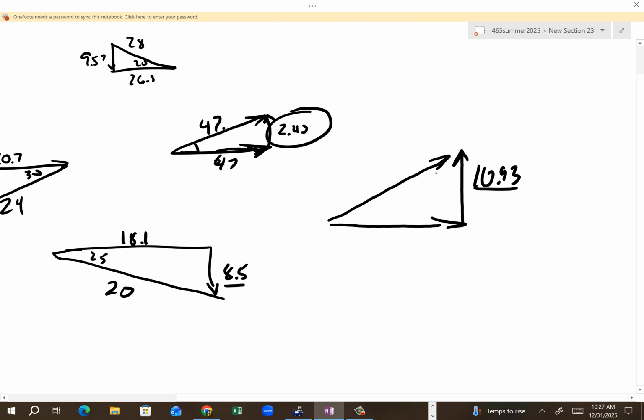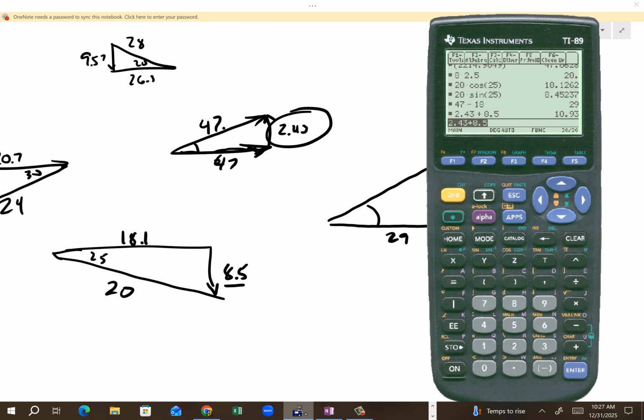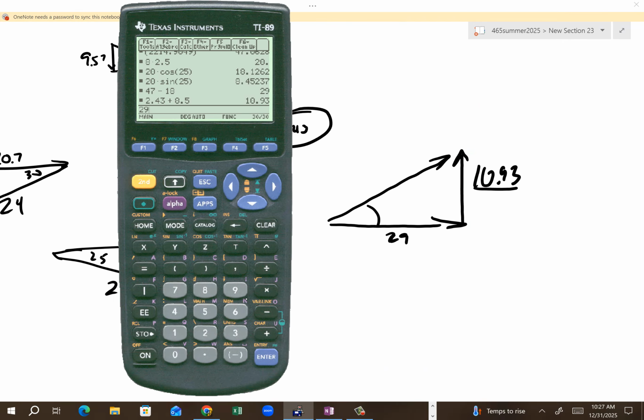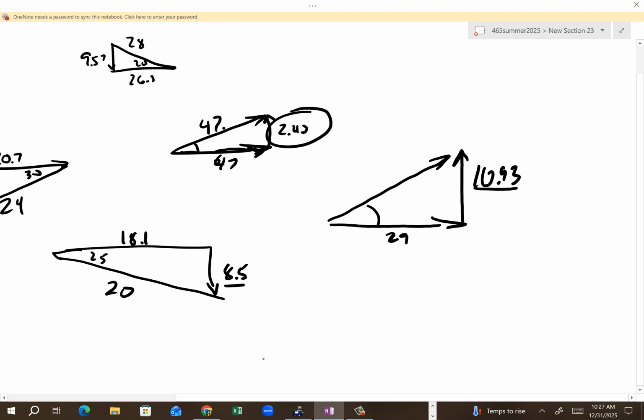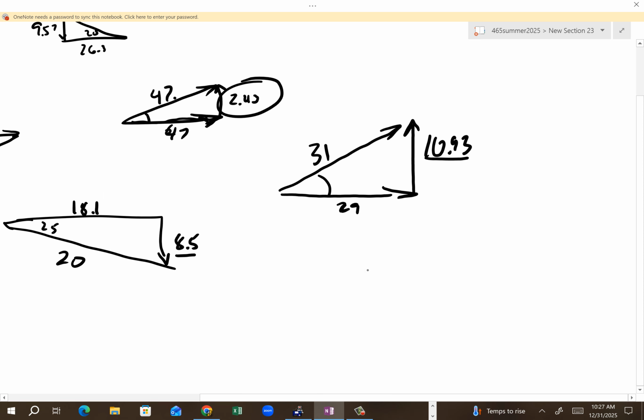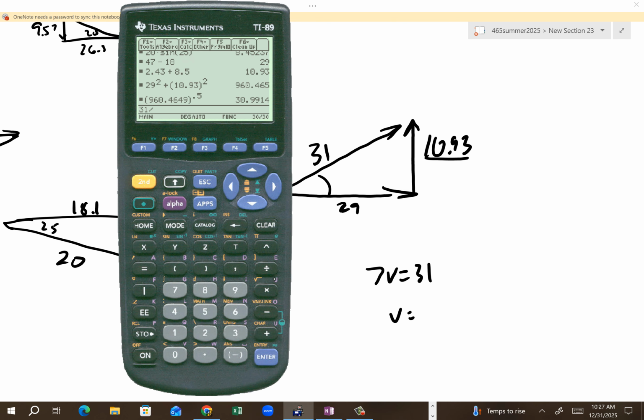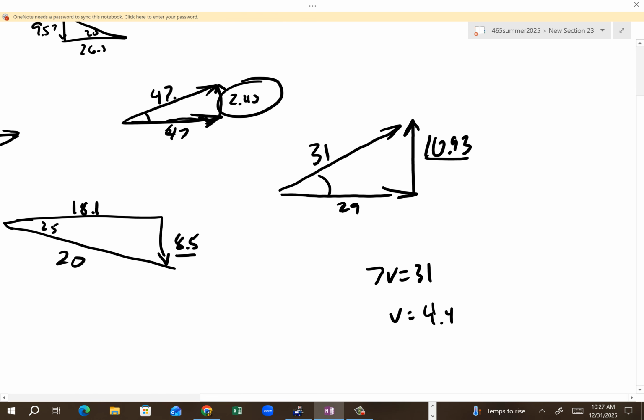So then, 29, right. Can I then find this angle? Obviously. Can I find how fast this one's going? Of course. So it's going to be 29 squared plus 10.93 squared, to the 0.5, is 31. And then I would say that guy is 7 kilograms. So 7V is 31. So V is 4.4. Yay, meters per second.